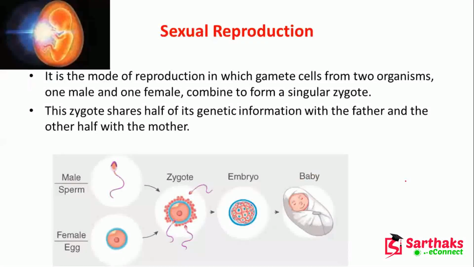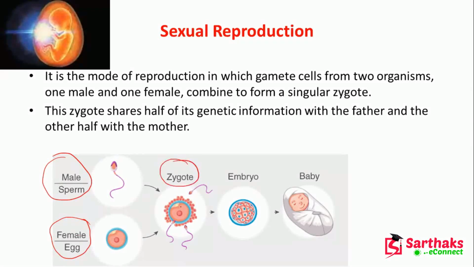Next, sexual reproduction. Here, with a picture, we are going to describe what we have just said. Here we have the male sperm, and there is a female egg here. In this mode of reproduction, the gamete cells from two organisms, one male and one female, combine and make the zygote.